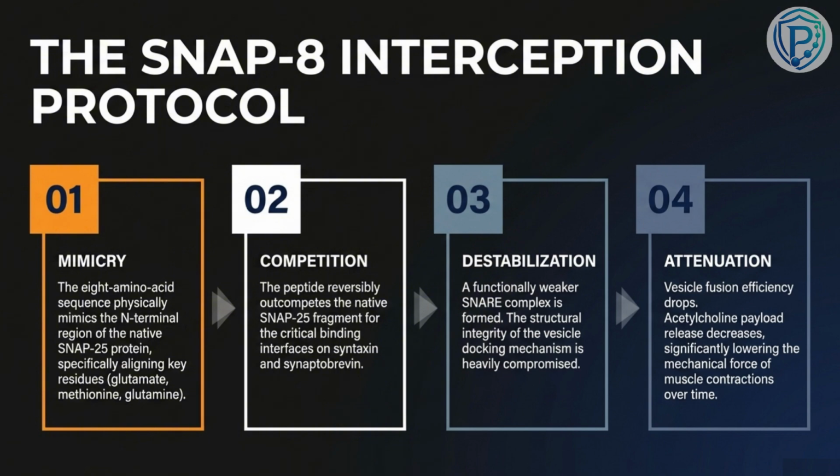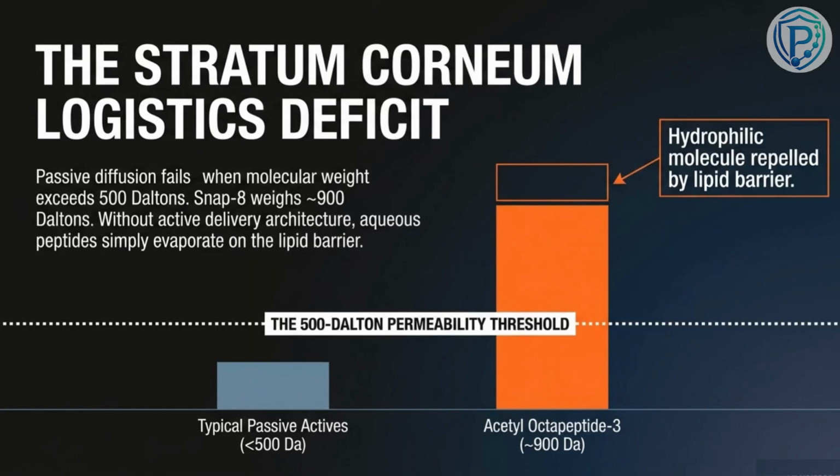Finally, we reach attenuation. Vesicle fusion efficiency drops, acetylcholine payloads decrease, and over time, the mechanical force of those wrinkle-forming muscle contractions is significantly lowered. However, we do have a primary physics problem to address here, the stratum corneum logistics deficit.